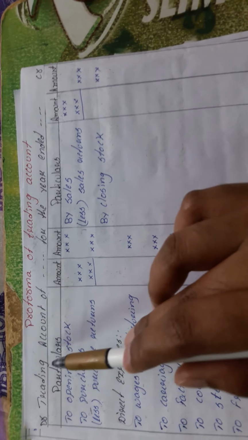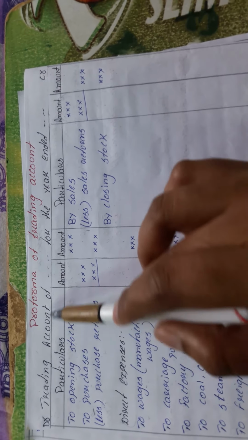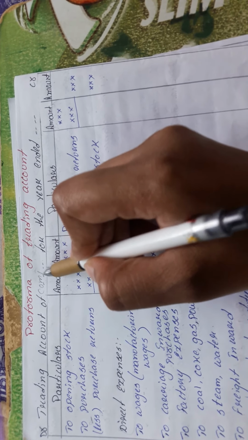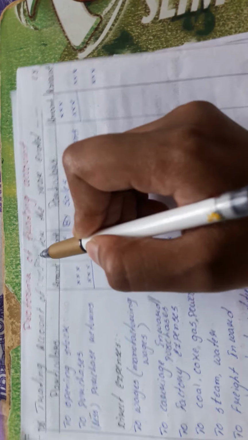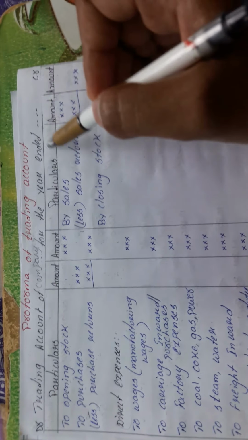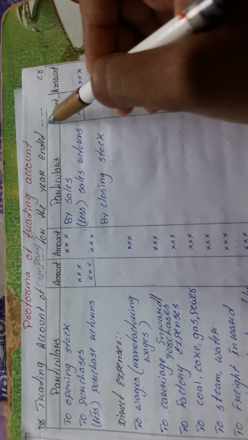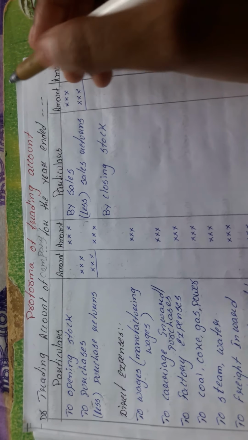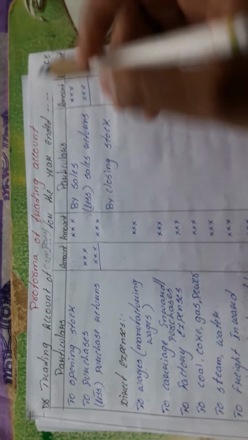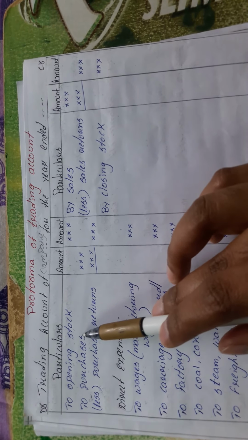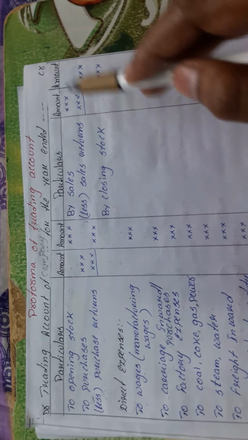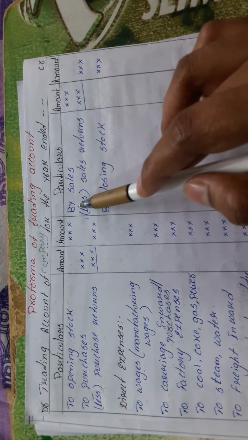Always your trading account has to begin with the heading: Trading Account of company name. Whatever company name they have given in the question, we write it here; if they have not given one, we won't write it. Then we write for the year ended, whatever year ending they have given, that date we will write. Always in the debit side the entries begin with the word "To", and in the credit side they begin with the word "By".